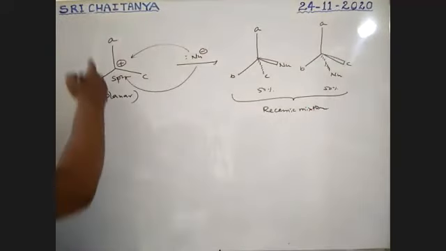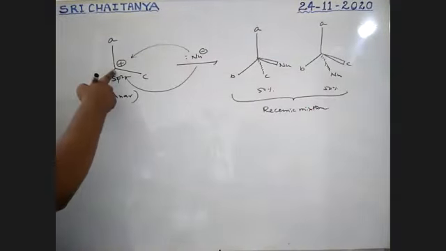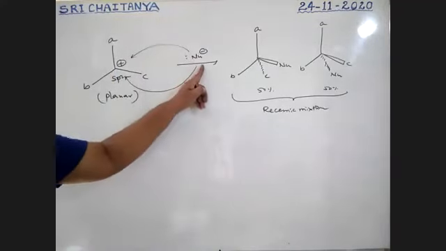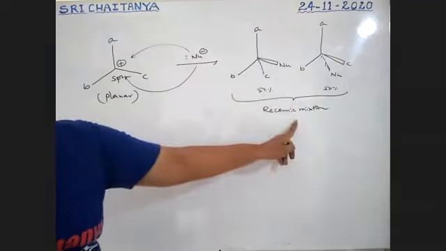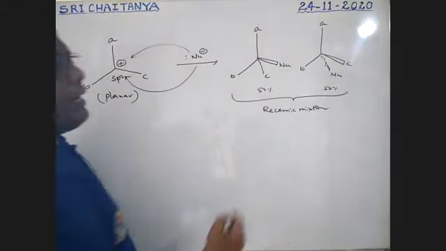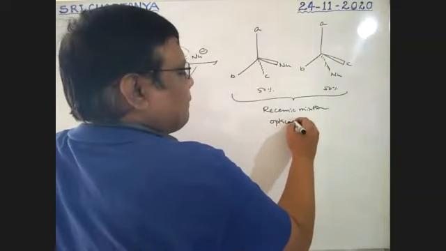All different groups are attached to the carbocation, so when a nucleophile is attached, the final product is a racemic mixture and optically inactive.